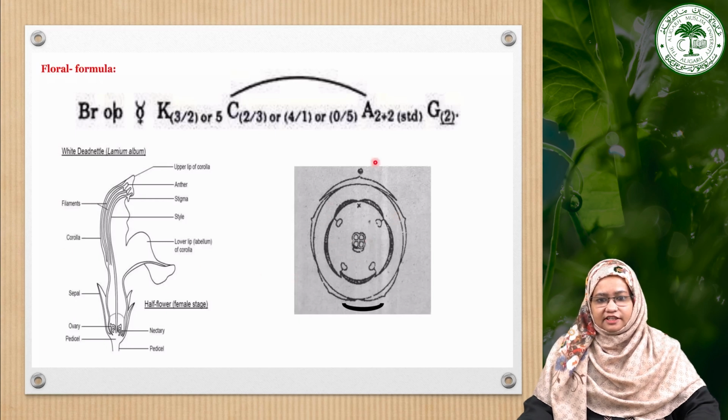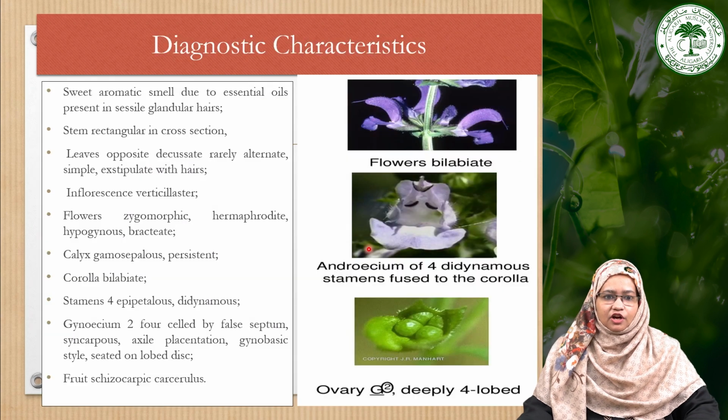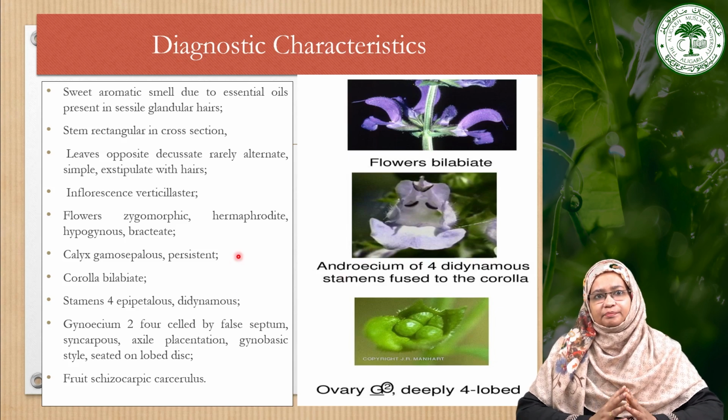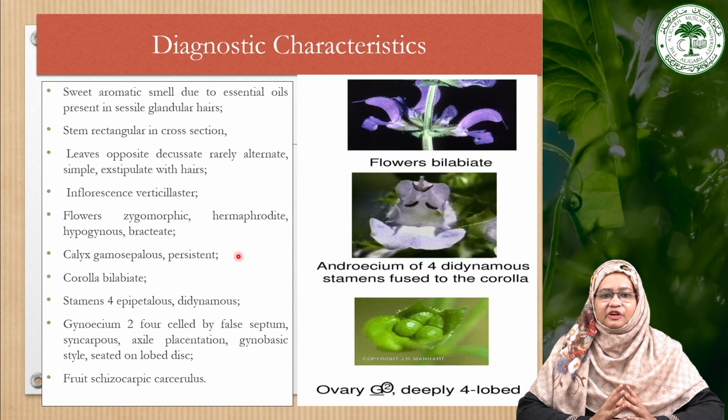As you can see in the floral diagram, and in this you can clearly see the TS of ovary showing the axile placentation, in which these are the calyx which shows the arrangement that is imbricate type, and corolla is also showing the imbricate, showing the bilabiate condition, the 4 stamens, and the TS of ovary showing the axile placentation. Now moving towards the diagnostic features, as we have seen this particular family has many diagnostic features, starting from the aromatic odor due to the presence of glandular hairs on the stems and leaves.